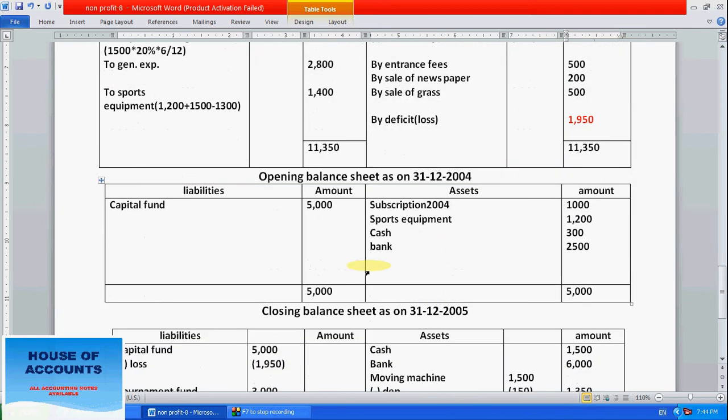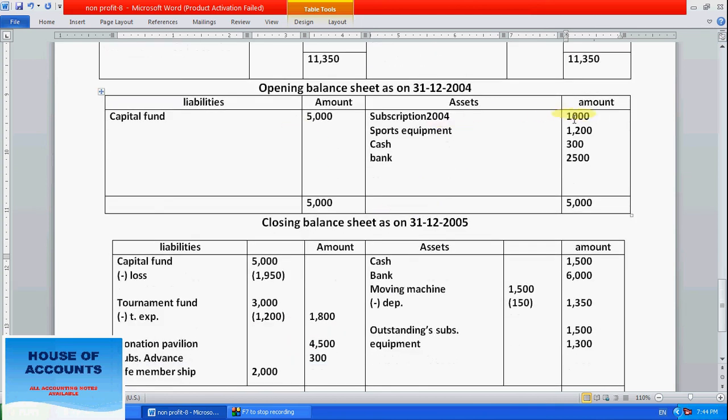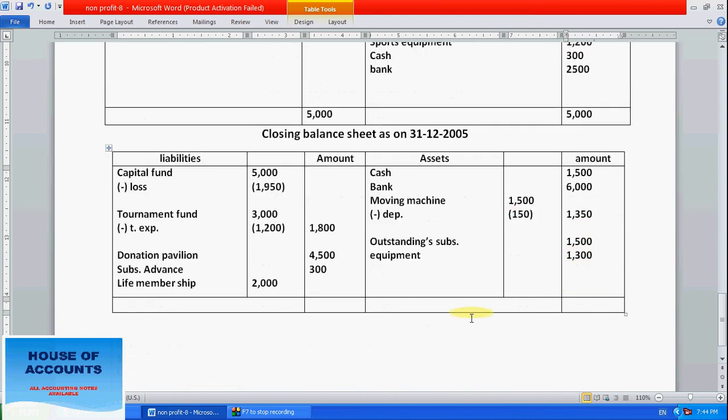From here we have transferred the deficit also. Here subscription is 1000, it won't come. Equipment was 1200, but presently the equipment is 1300. Cash in hand, cash at bank we have also taken here for closing. Now tally this. Life membership directly, take it into the outer column, 2000.